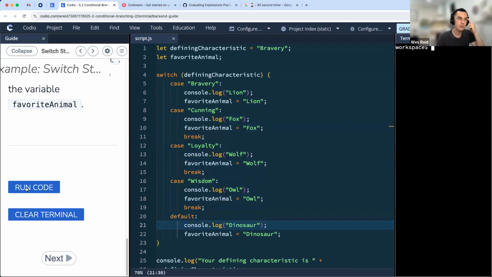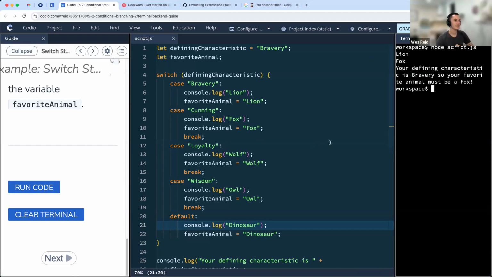In your head, think about what's going to get logged out here. Just try and make a guess. What statements do we think are going to get logged out? I feel like I'm like Dora the Explorer here a little bit. You'll have your guess, you have your idea. All right, let's go ahead and run the code, see what happens.